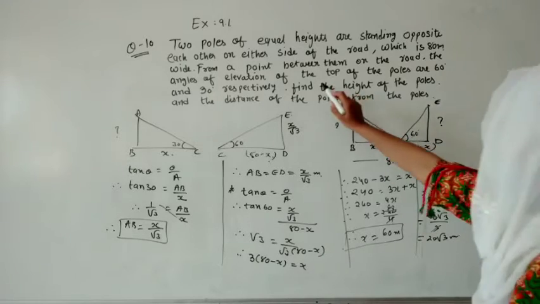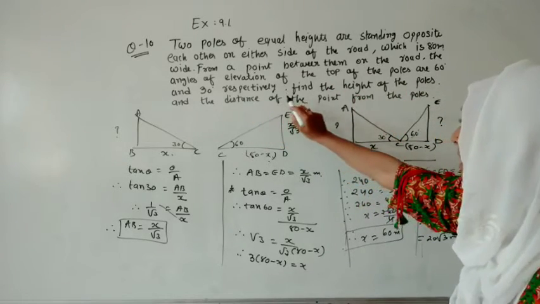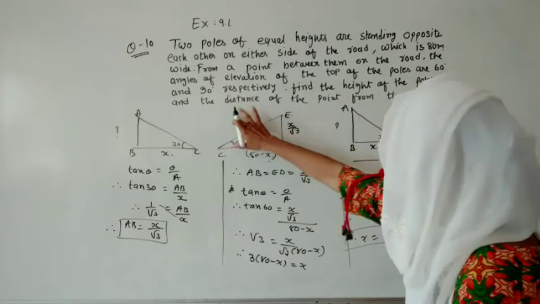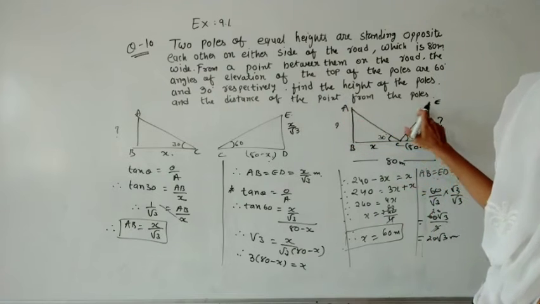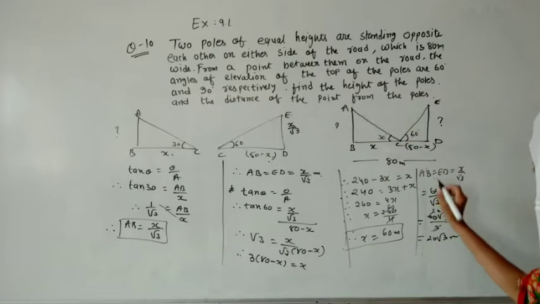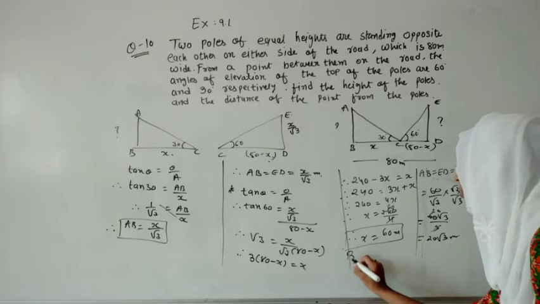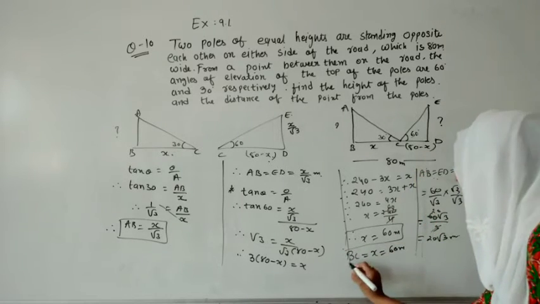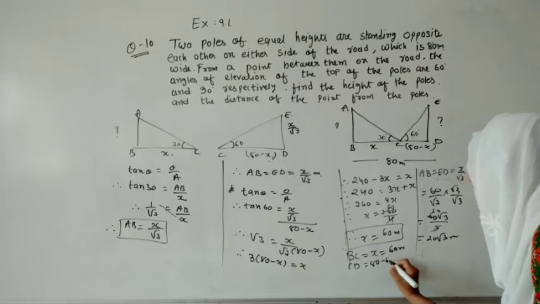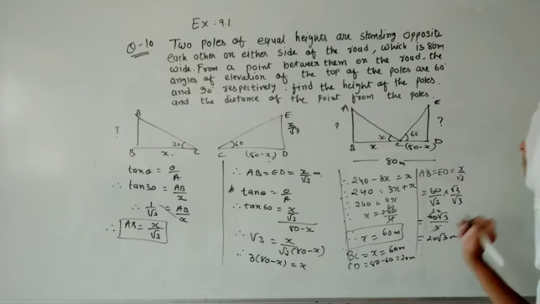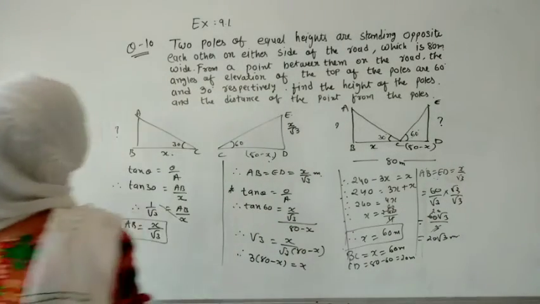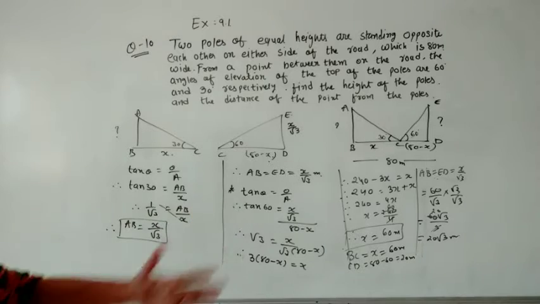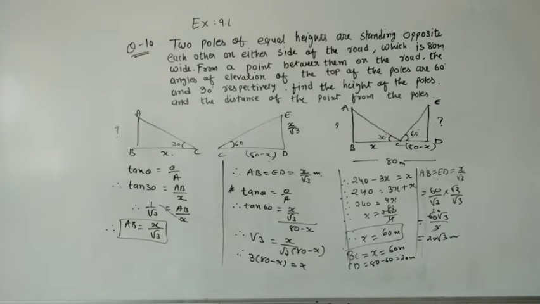Again read the question. The top of the poles are 60 and 30 respectively. Find the height of the pole. So we have to find the height of the pole and the distance of the point from the pole. So if we have to find that, we will mention that BC is equal to x and that is equal to 60 meter, and CD is equal to 80 minus 60 and that will be equal to 20 meter. So this is the end of this question. We have to do a separate figure. We have to find x and substitute the value, and this is the end of this question.